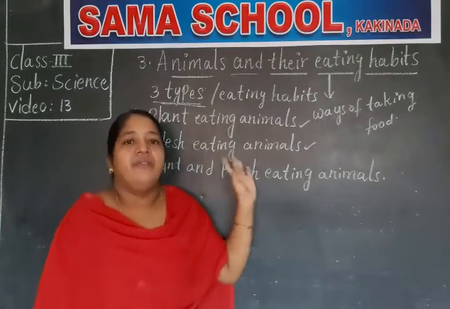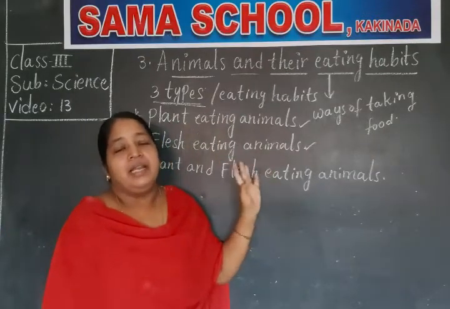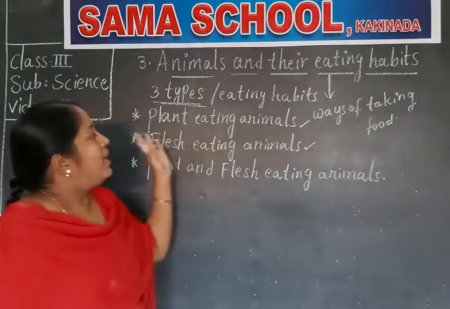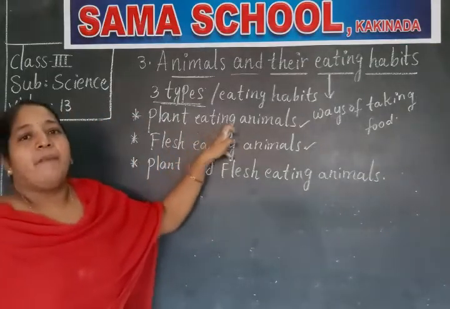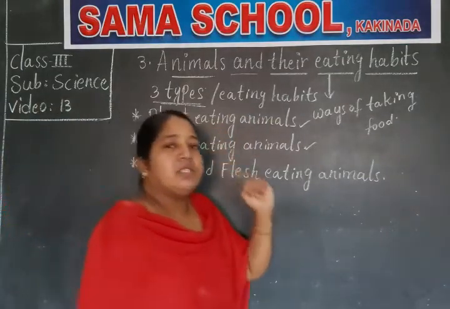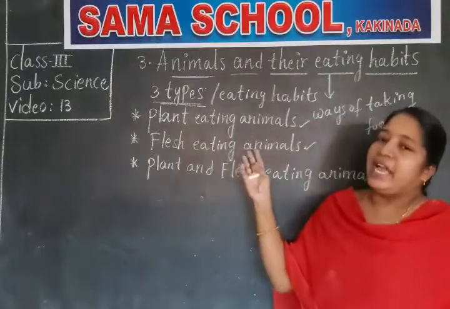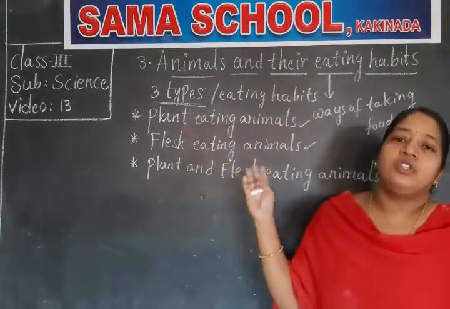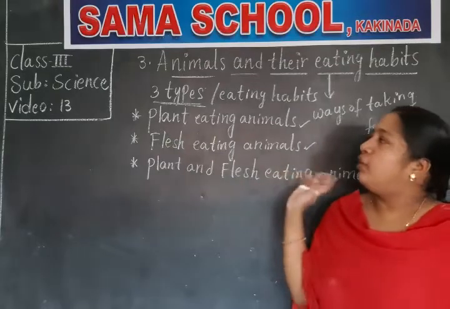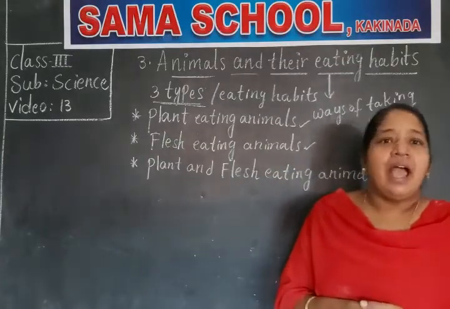The animals which eat parts of plants, leaves, fruits and vegetables, those animals we call plant eating animals. Some examples of plant eating animals: cow, goat, sheep, elephant. These are a few examples of plant eating animals.